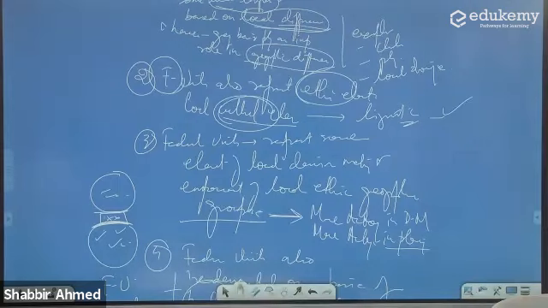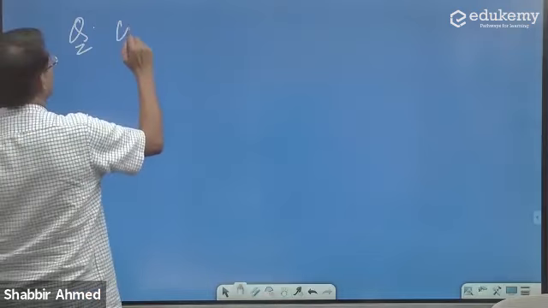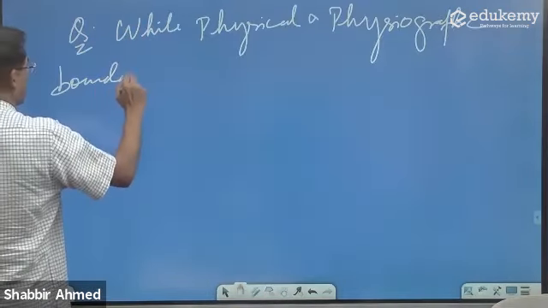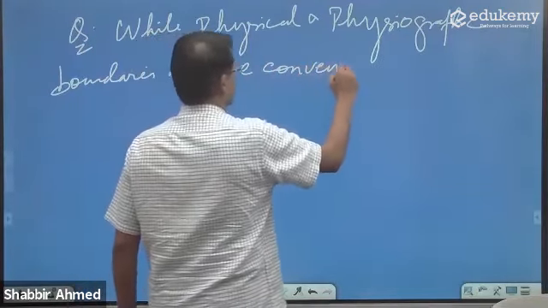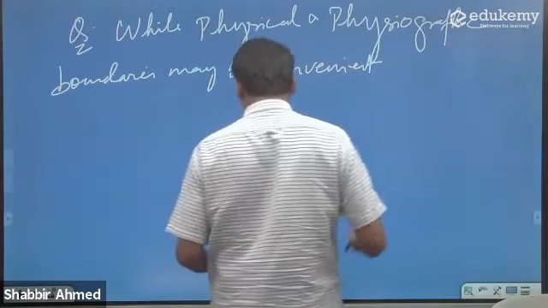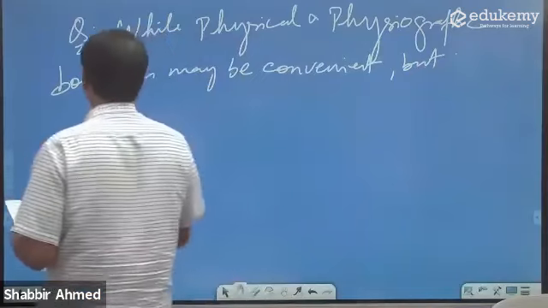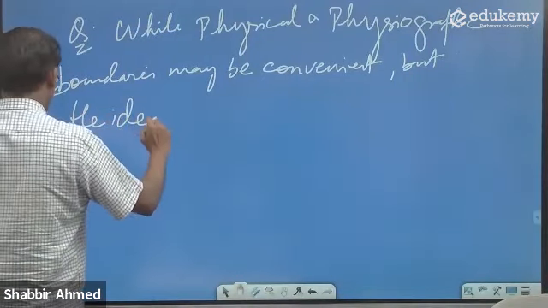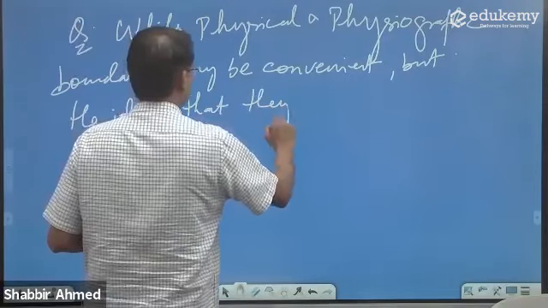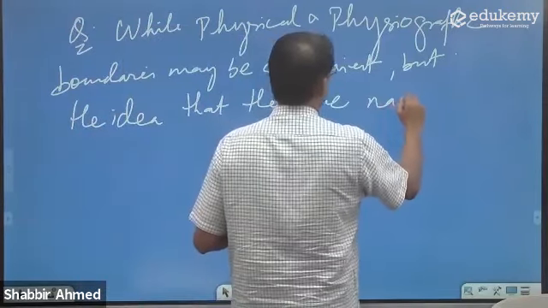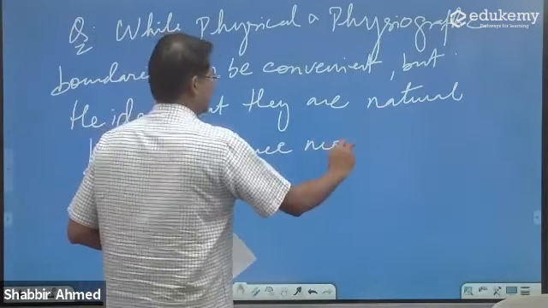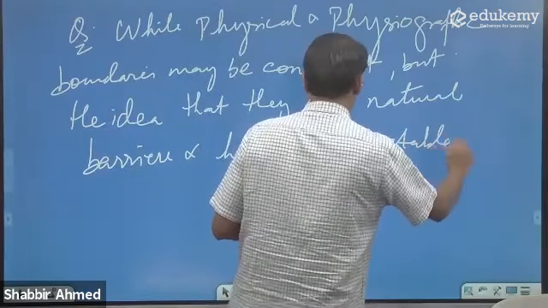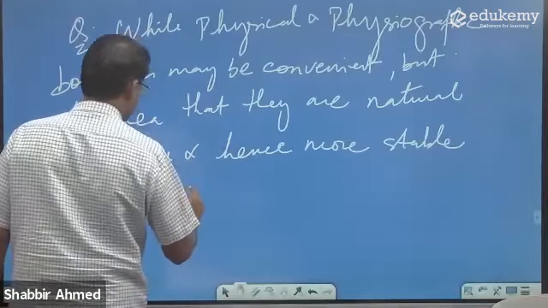The next question. Please keep making your notes, okay? While physical and physiographic boundaries may be convenient, but the idea that they are natural barriers and hence more stable is a myth.